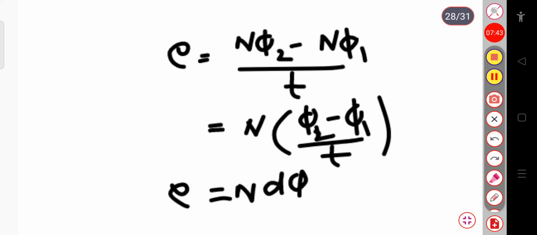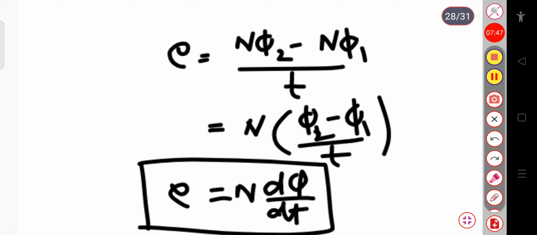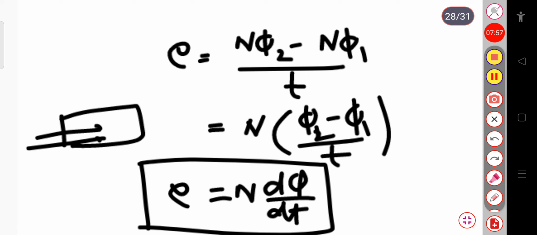That is, it will depend on the rate of change of magnetic flux. If the magnetic field passing through the conductor is constant, then in that case the induced EMF will be 0. If there is a change in the magnetic flux, then it will try to oppose this change, and that is known as the induced EMF. So this is Faraday's law.